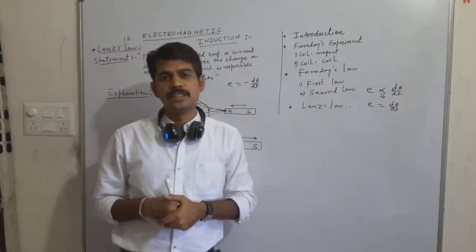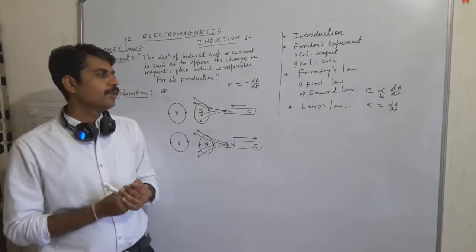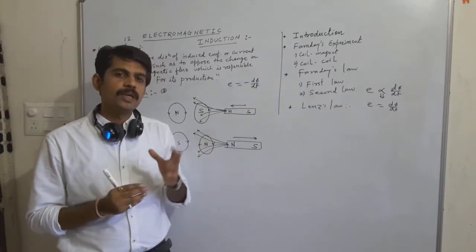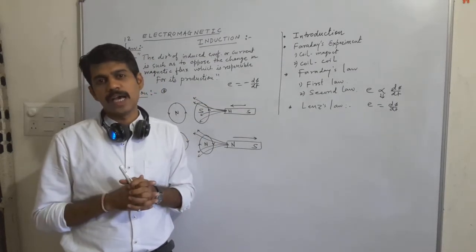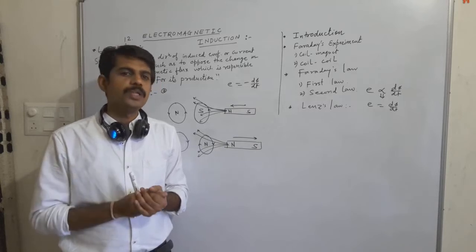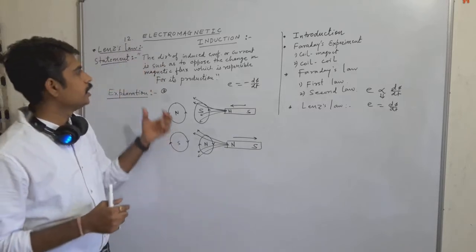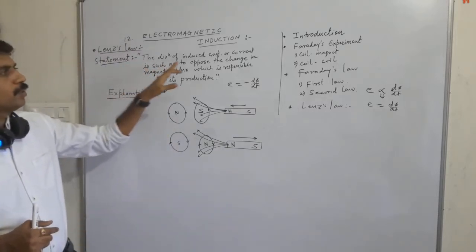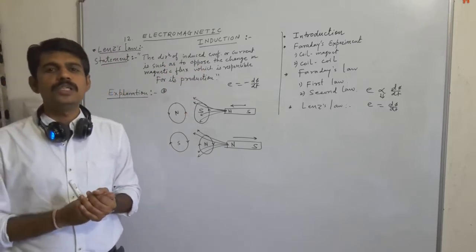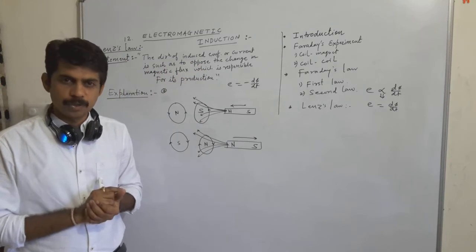Afterward we have seen Lenz's law. We know that our first law gives us the cause, our second law gives us the magnitude, but Faraday's laws do not give us the direction. So Lenz's law gives us the direction. According to Lenz's law, here is the statement: the direction of this EMF or the current must be so as to oppose the original change which is responsible for its production.